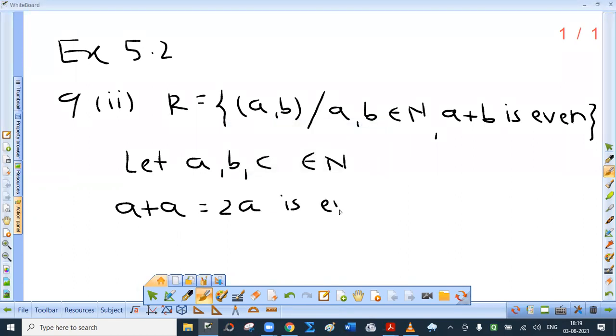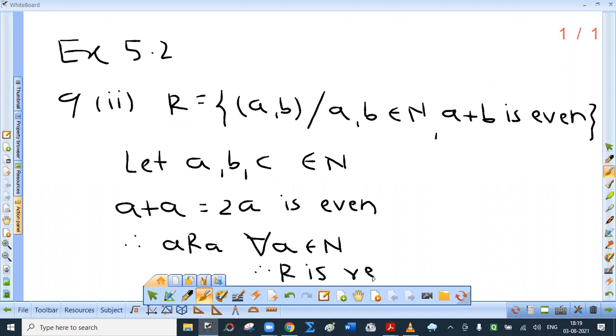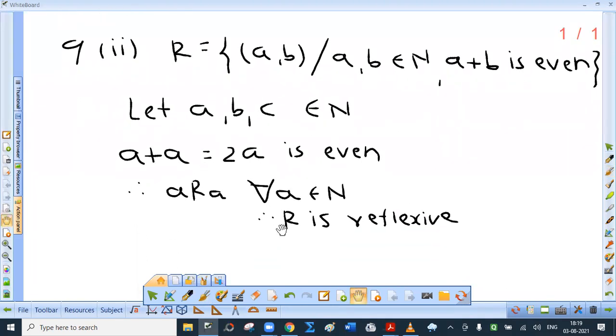So this is definitely even. I hope you are getting this. Therefore, a is definitely related to a for all a belonging to N. This inverted A stands for all, for every. Write down. So R is what? Reflexive. So R is reflexive.